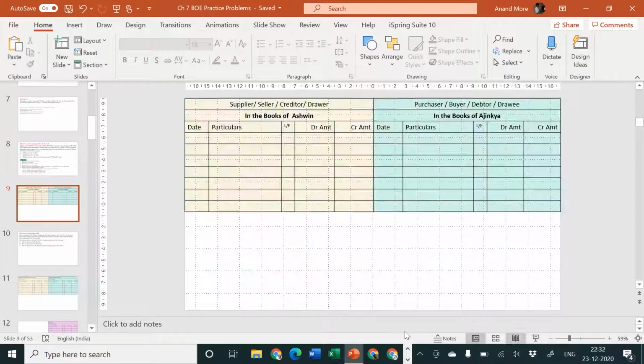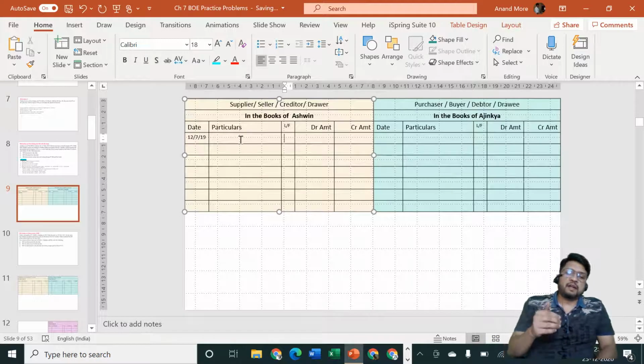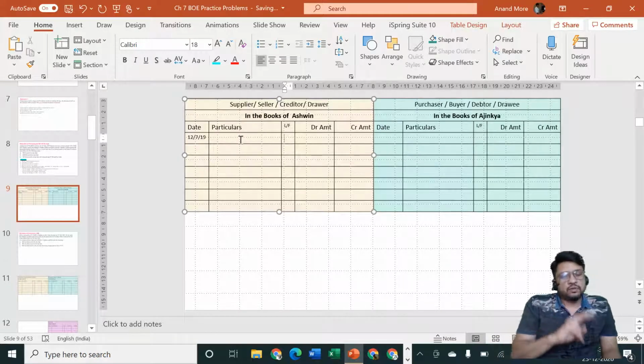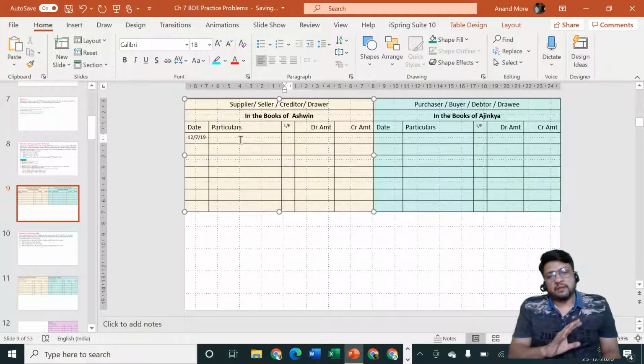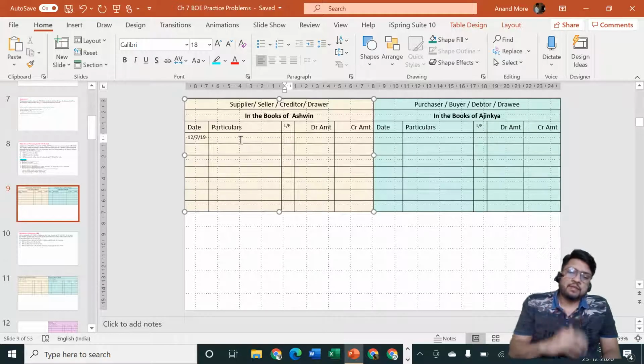Okay, so let me consider now first of all 12th of July, because that is the day on which the bill is received. I know that we can pass a combined entry, but for the purpose of understanding the system in a more proper, easy manner, I am considering the entry for check received separate and entry for bill received separate. I am repeating again, I know that it is possible to pass a combined entry for check received as well as bill received, because both of them are happening on the same date, with the same party, and as a part of the same transaction. Still, for the purpose of convenience and to understand exactly how it is happening, I am going to consider check transaction separate and bills receivable transaction separate.